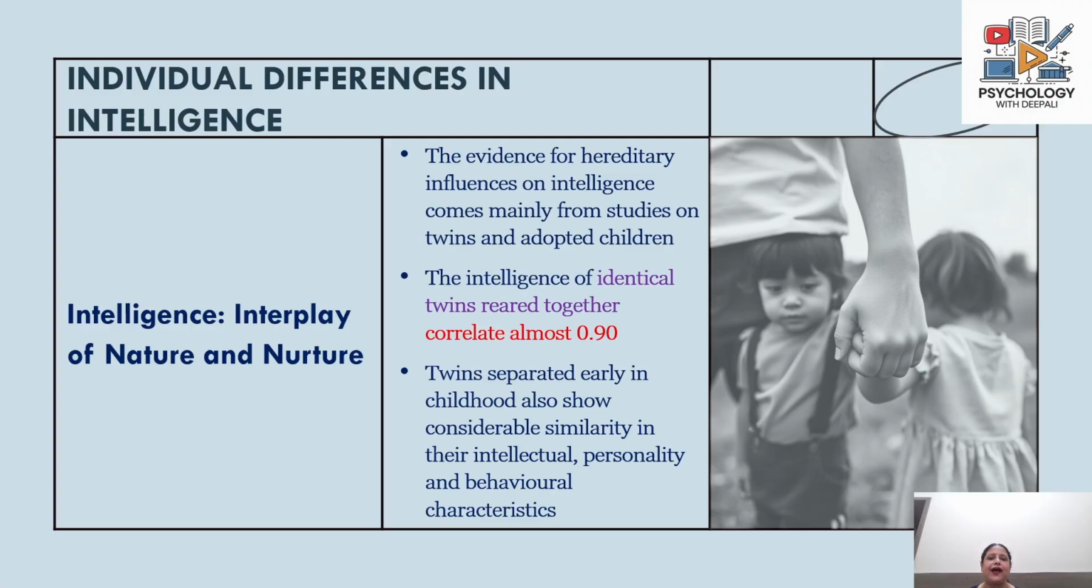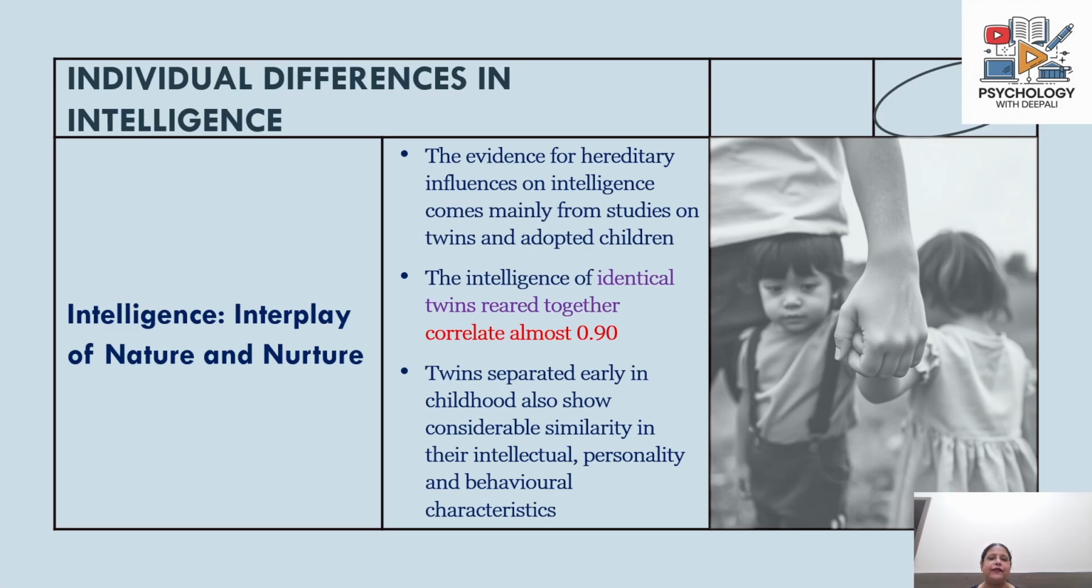Compared to that, you have fraternal twins who are non-identical because two zygotes are formed in the mother's womb and they grow as two different individuals from these two zygotes. So they don't share 100% genetic similarity. They have around 50% similarity, comparable to what we would share with our siblings.